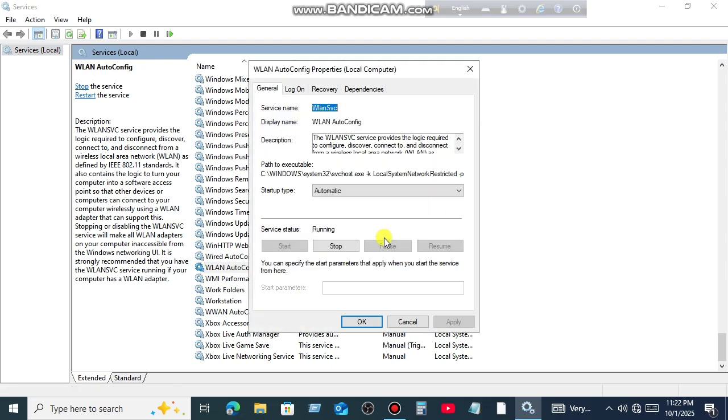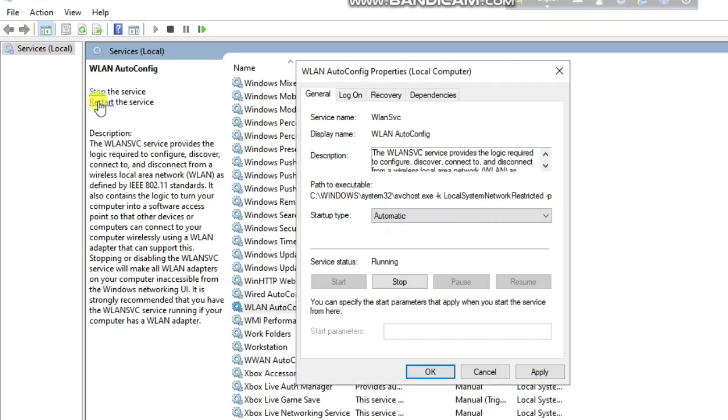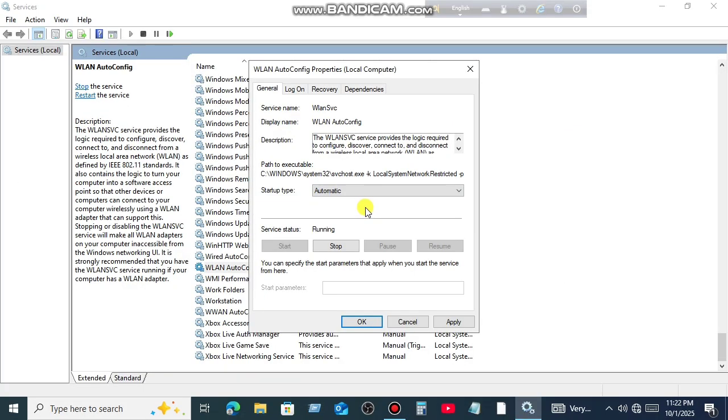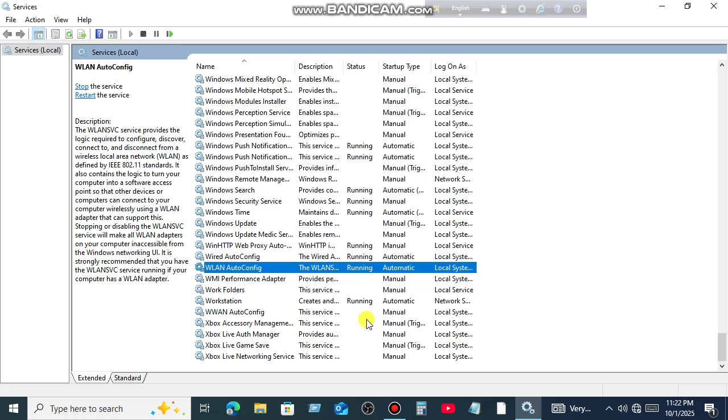In the startup type, make sure Automatic is selected. After that, click Start to run the service. Then Apply, and then OK. Now check if your Wi-Fi problem is solved.